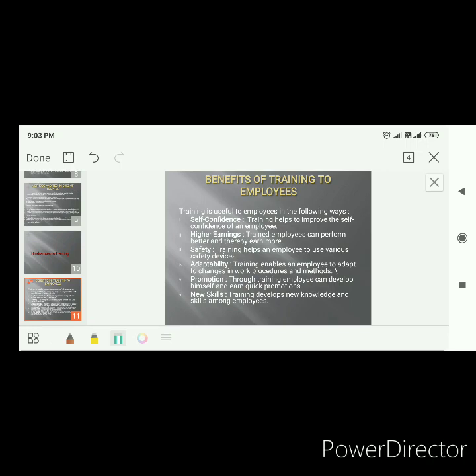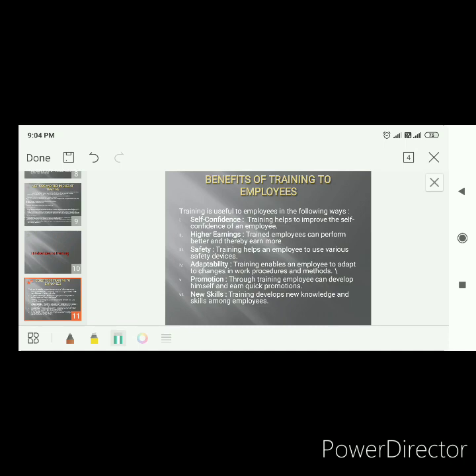Point number 3, once again, under induction training you write down, induction training is given only to a new employee. On the job training you write down, it is given to both new as well as existing employees. That means ones who are already there in your organization.